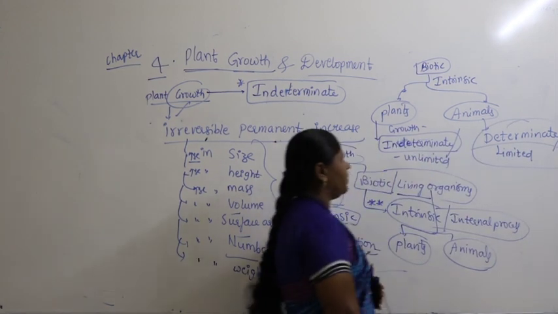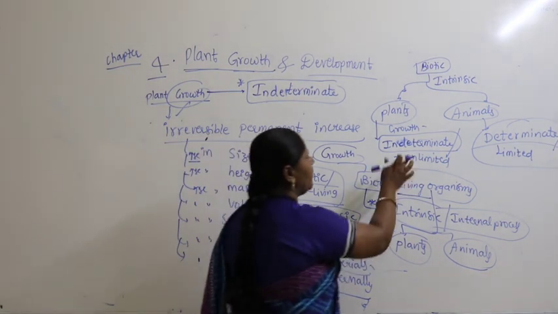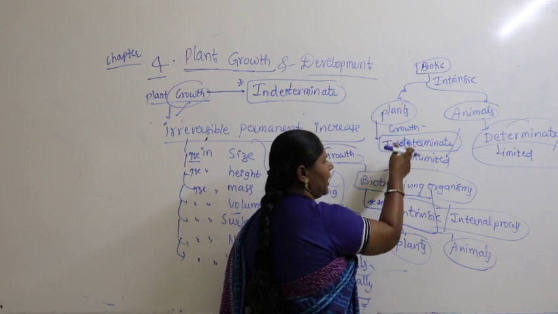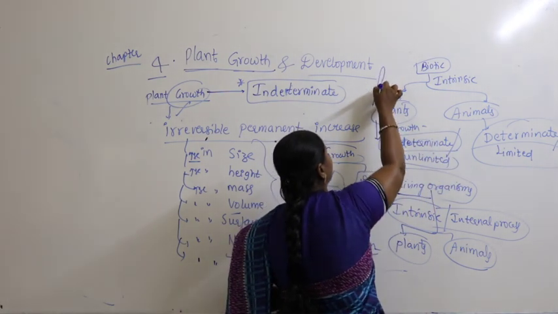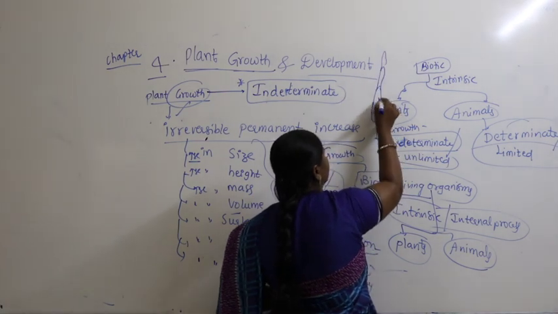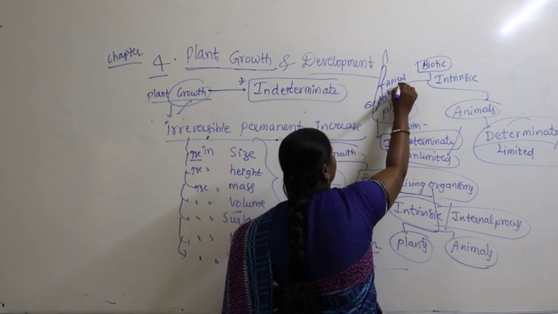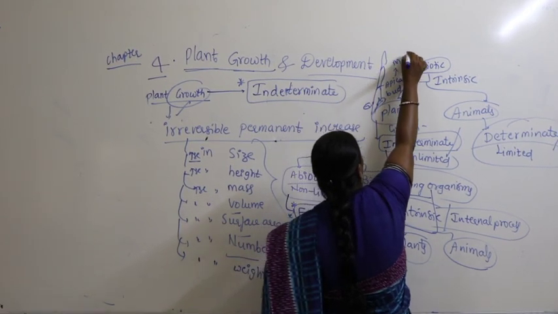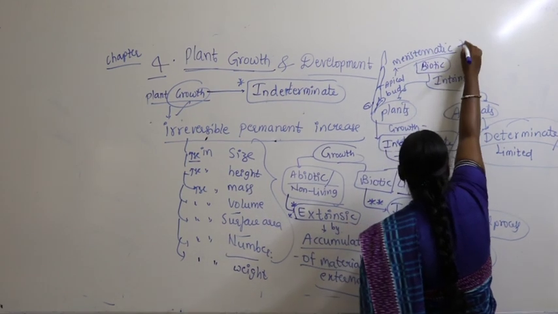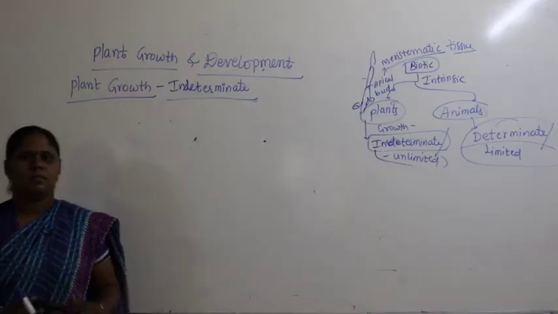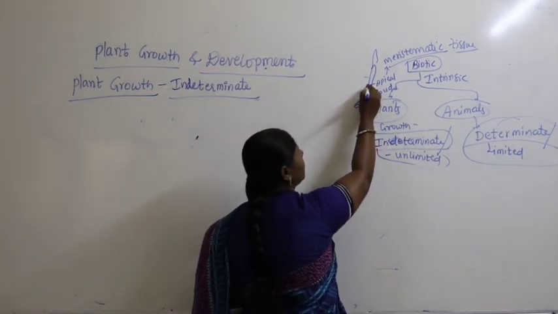What's the meaning of that? How do you differentiate in case of plants and animals? In case of plants, when you say growth is indeterminate or unlimited, what is the meaning of that? Growth occurs throughout the lifespan of the plant. If this is a plant, this is an apical bud. You know, apical bud is the one which contains meristematic tissue.